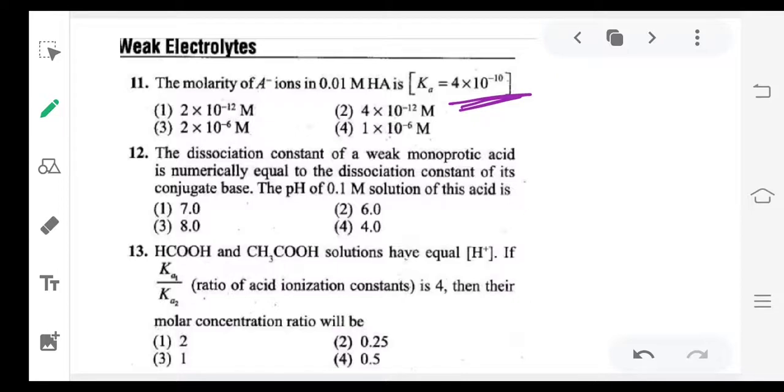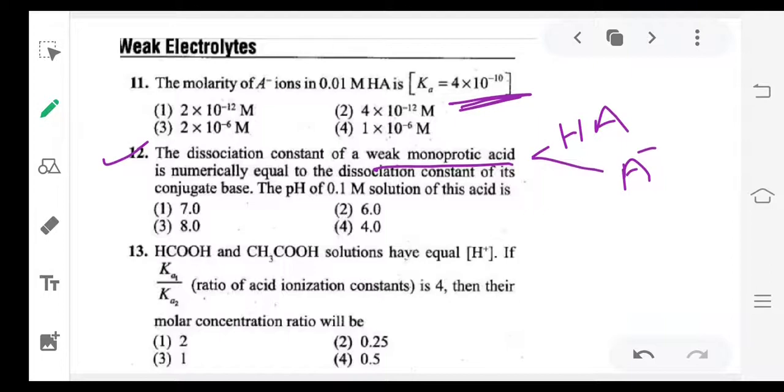Twelfth question. The dissociation constant of a weak monoprotic acid HA. Monoprotic means only one hydrogen. It is numerically equal to the dissociation constant of its conjugate base, that is A minus. The pH of 0.1 M solution of this acid is.